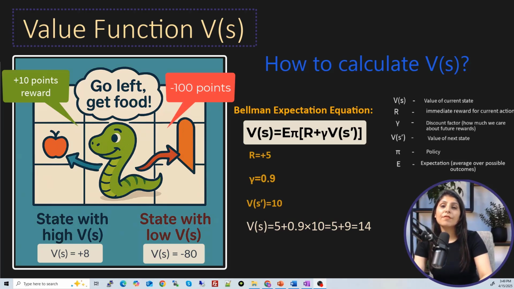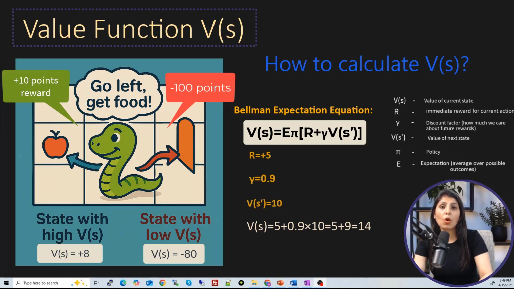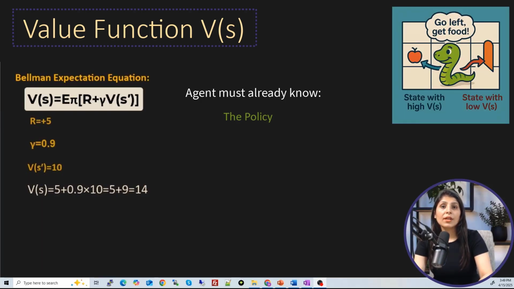Only then can we find the value of state. What it means is that the agent must already know what its policy is, what next state it will reach after taking an action, and what rewards it will receive. So if the agent wants to use the Bellman equation to calculate the value of S, then the agent should know these three things.